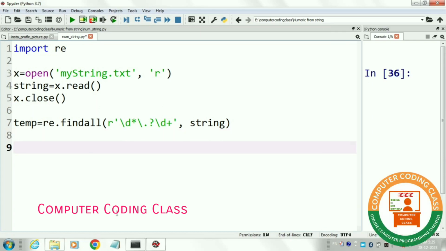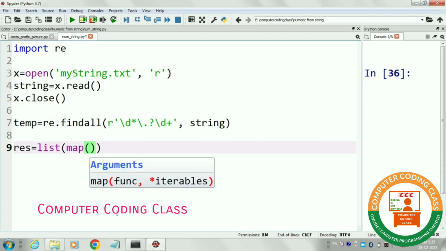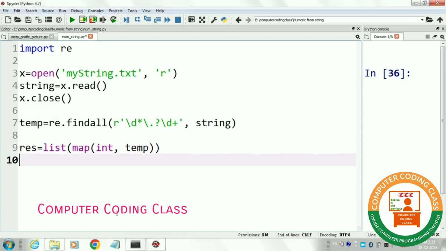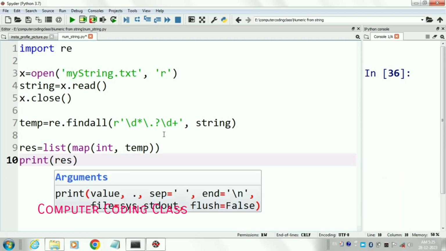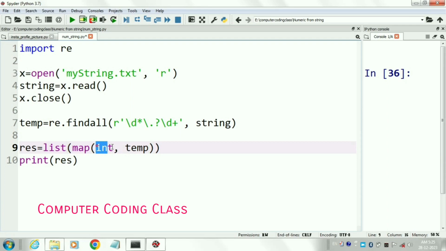For converting strings into numbers, we will use the map function, and we are also using the list function with the map function. This combination will give us a list of numbers. In the map function, I am passing two parameters.